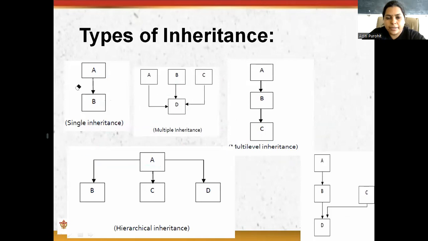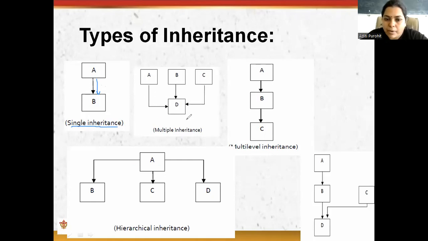First, single inheritance. In single inheritance, a class is derived from a single base class. Then comes multiple inheritance.